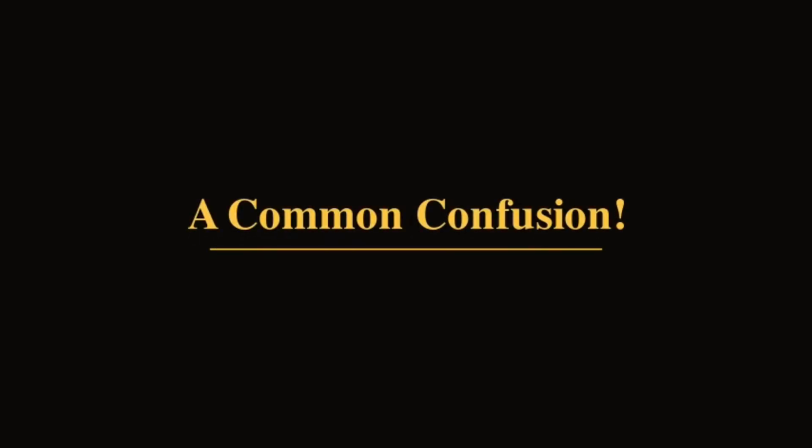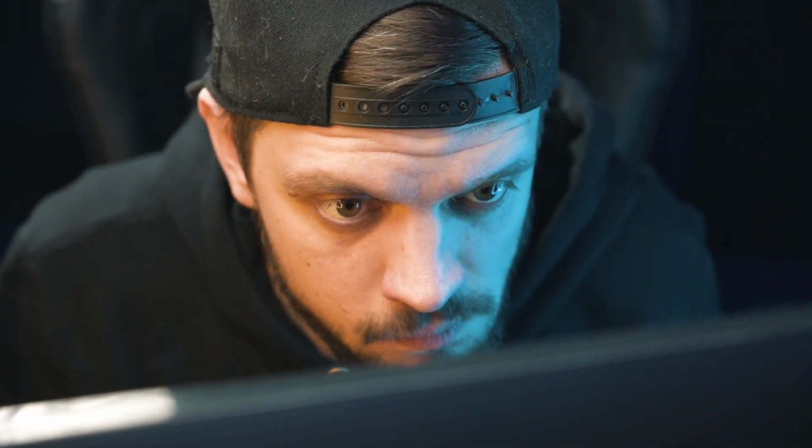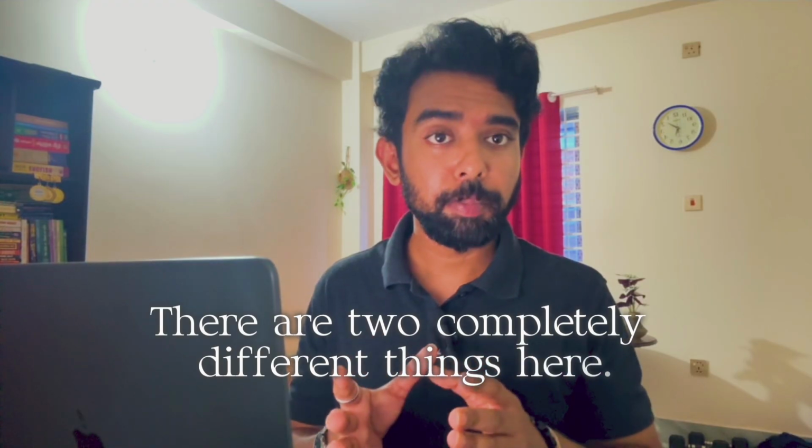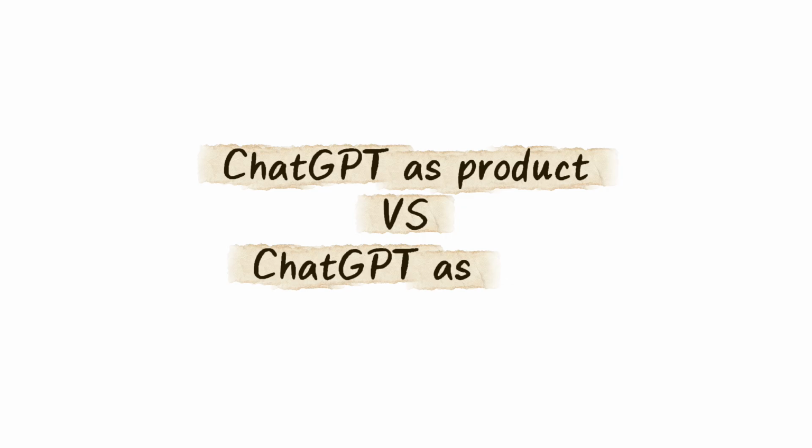Now, here's a question you might have. If the problems are real, doesn't ChatGPT already solve them? It has memory now, it has projects, it has connectors. So does the problem even exist anymore? This is very basic, but many get confused here. There are 2 completely different things here. ChatGPT, or a model, as a product versus ChatGPT, or a model, as an API.